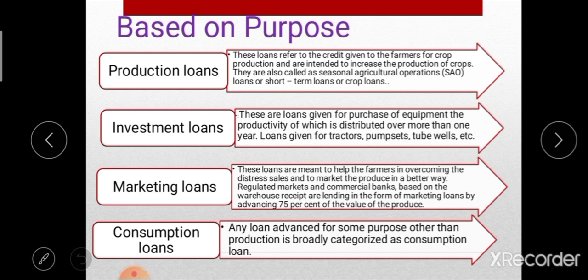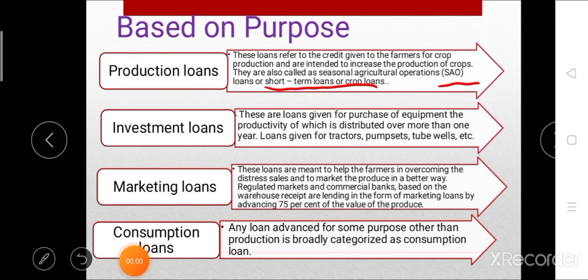Basically these production loans are mostly used for crop production and ultimately increase the production of crops, and these production loans are also called SAO, that is seasonal agricultural operation loan, or short term loan or crop loan.